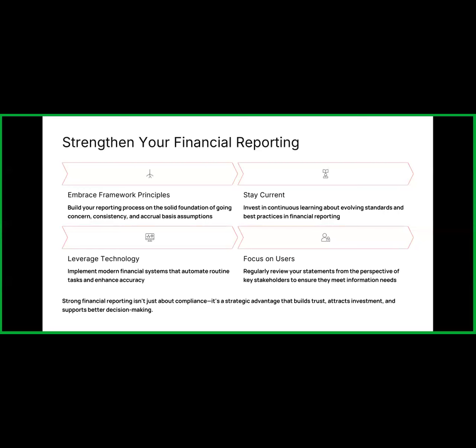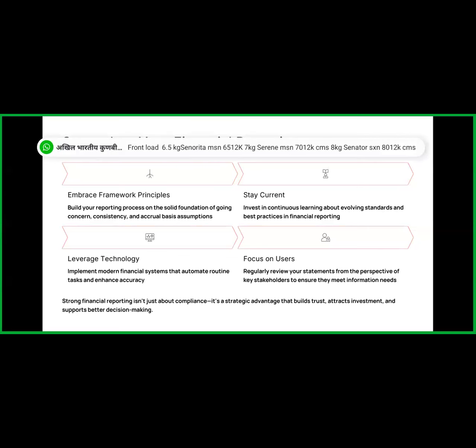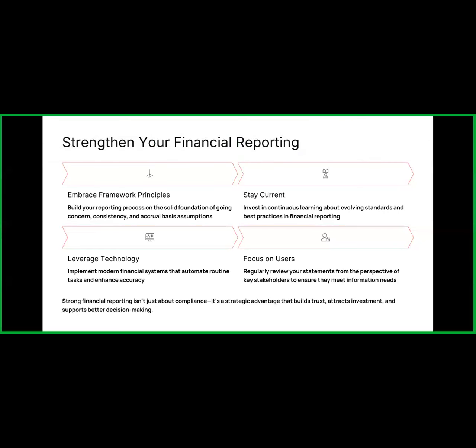Then focus on the users. We already saw the different types of stakeholders who use the financial statements and take different decisions based on them. So keep these stakeholders in mind while preparing your financial statements.